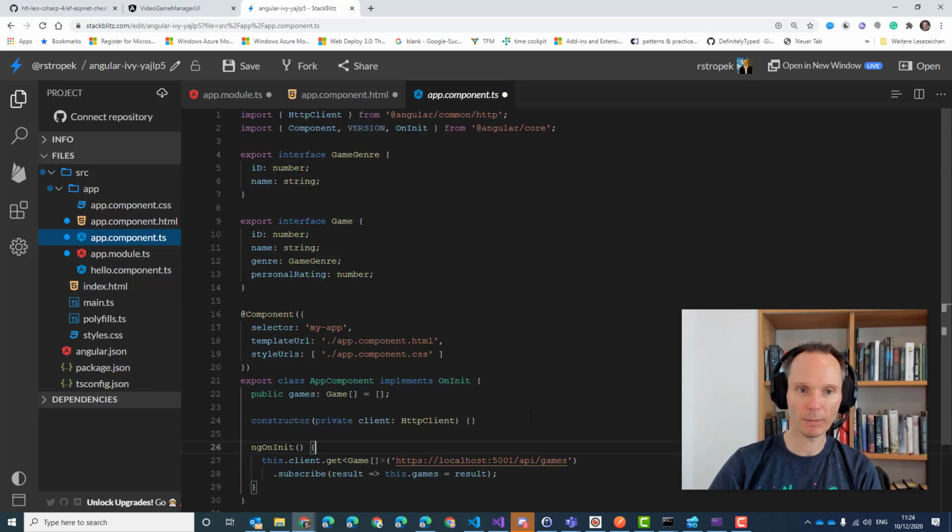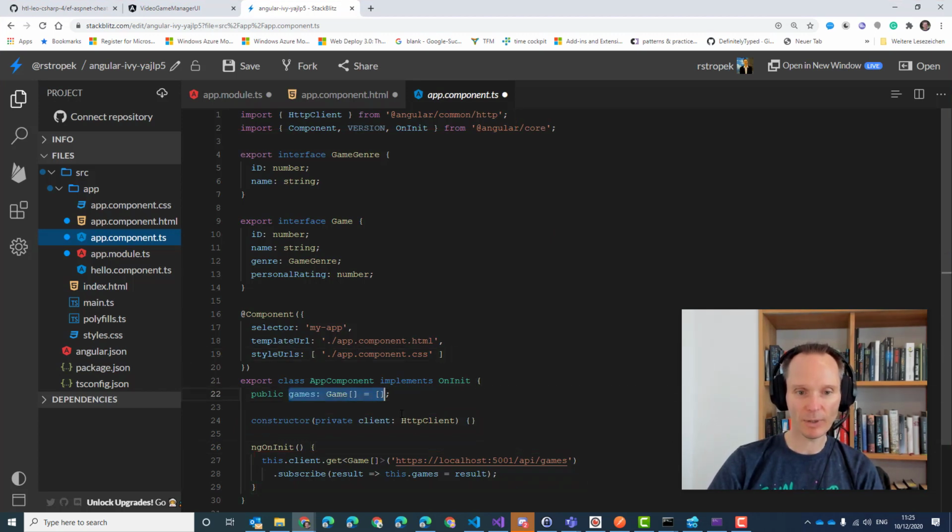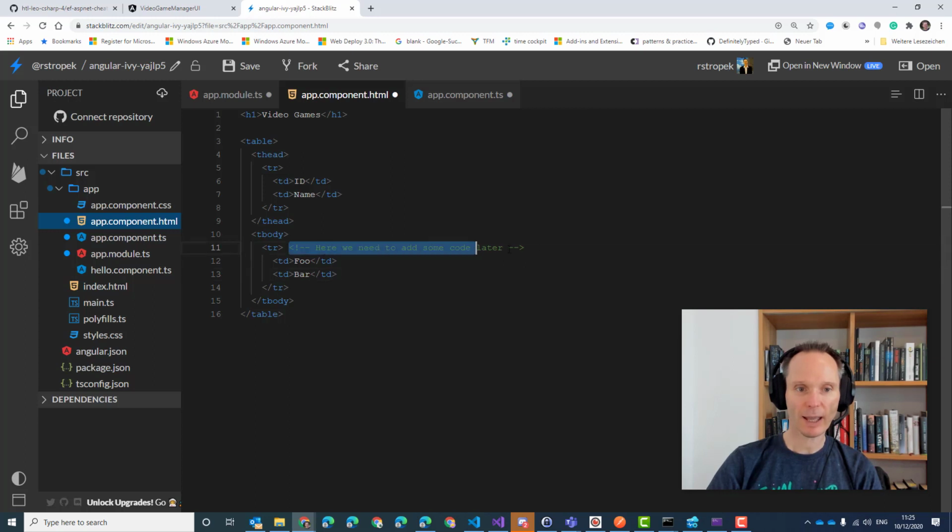I will zoom up a little bit so you see the import statements too. So what we added is we added here this. We added the constructor and we added the import statement here. Now we have the games here in this array. So we can switch to HTML again and add the necessary code here.